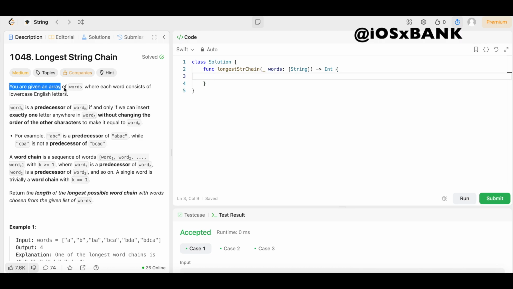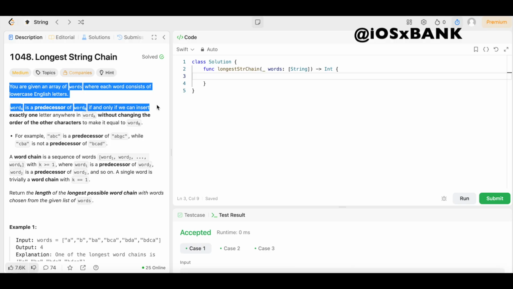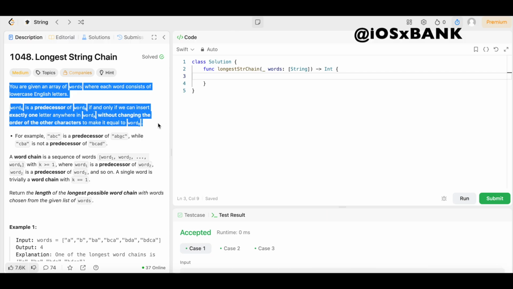Now let's see what the question says. You are given an array of words where each word consists of lowercase English letters. Word A is a predecessor of word B if and only if we can insert exactly one letter anywhere in word A without changing the order of the other characters to make it equal to word B. For example, the string ABC is a predecessor of the string ABAC, while the string CBA is not a predecessor